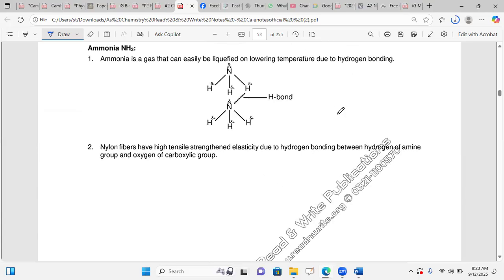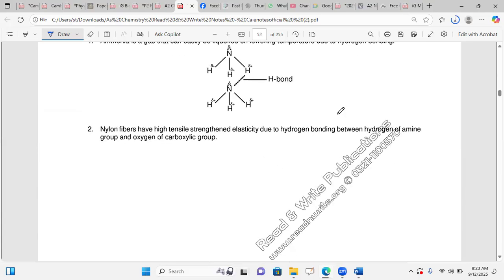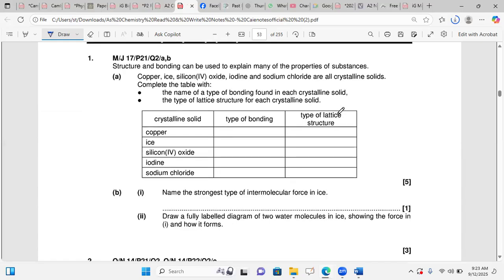And in the next class, I will also try to do the metallic bond and these past paper questions.